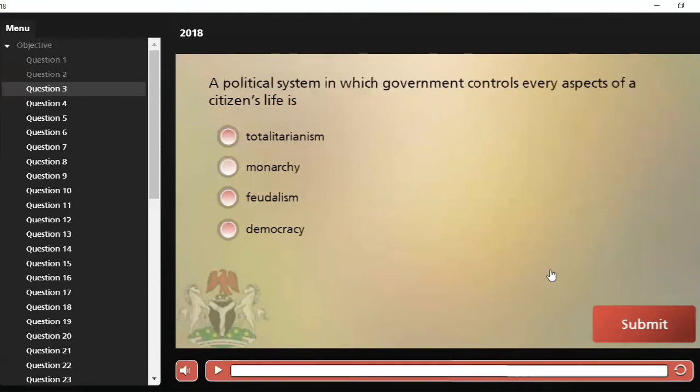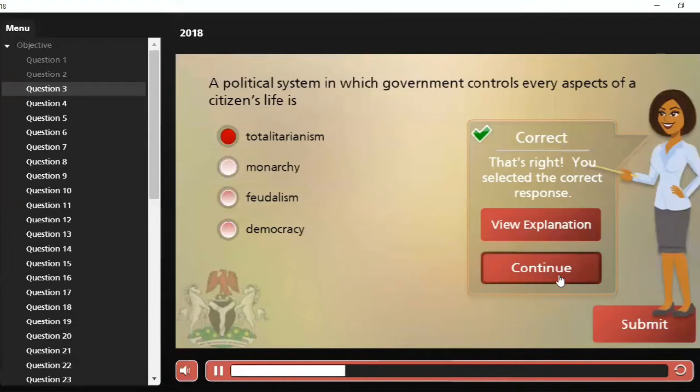Number three says, a political system in which government controls every aspect of a citizen's life is A, totalitarianism, B, monarchy, C, feudalism, and D, democracy. Of course, we know our answer is option A, which is totalitarianism, which is a system in which government controls every aspect of a citizen's life. Let's move on to the next question.